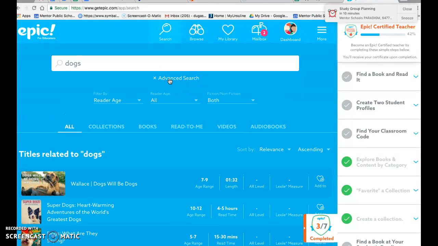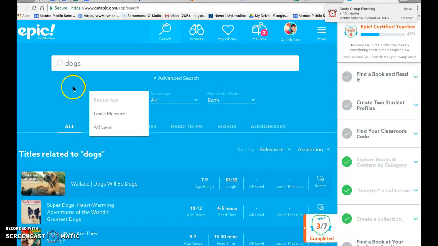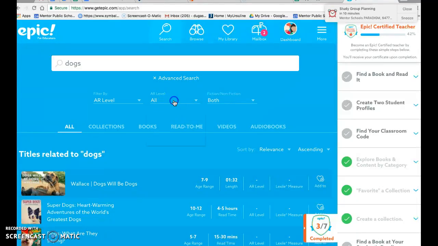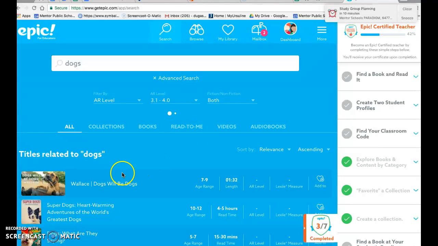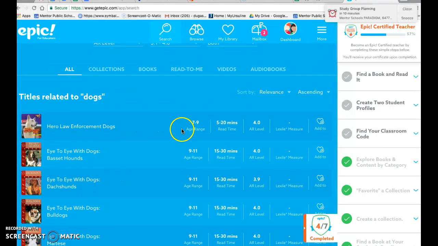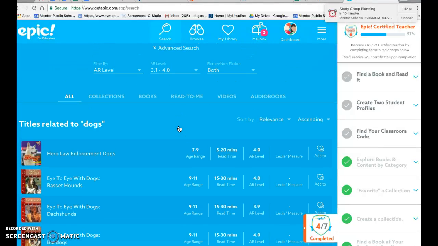And if I wanted to, I could even go a little bit deeper, and I can really filter them by either their Lexile or their AR level, which goes nicely with a lot of you that are using Accelerated Reader as quarterly goals and that kind of thing. So you'd simply change it to AR level, drop down, maybe I'm in third grade, and now it filters it to those books that meet that AR range.